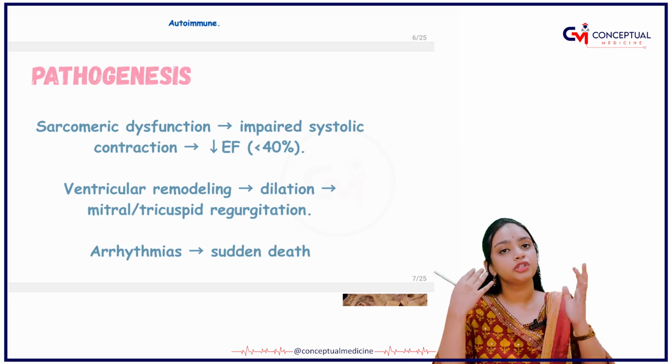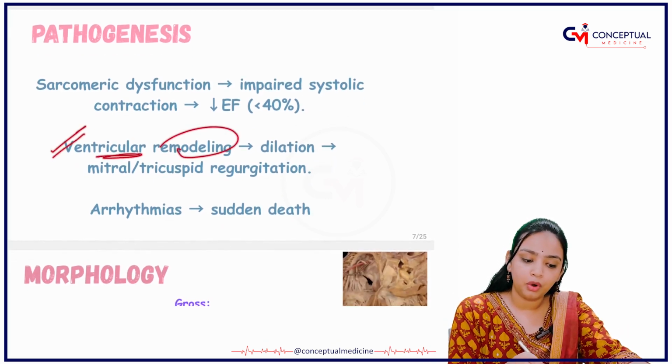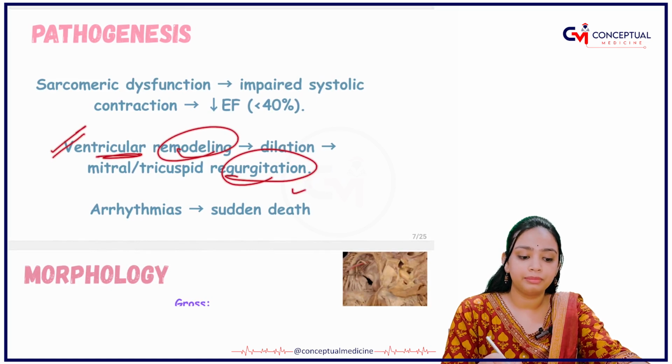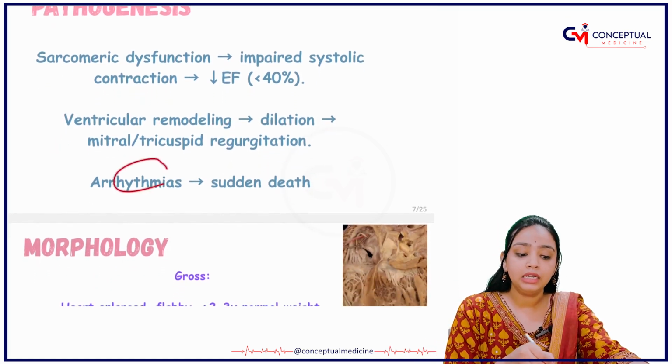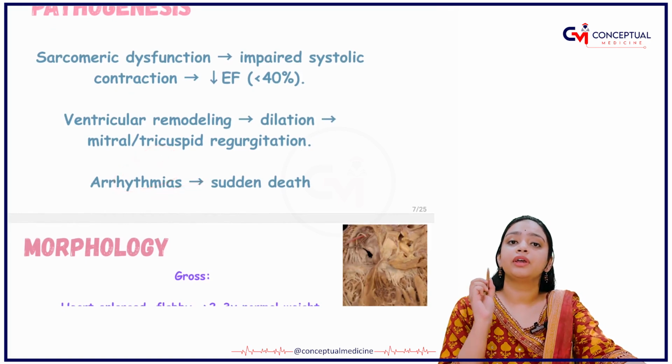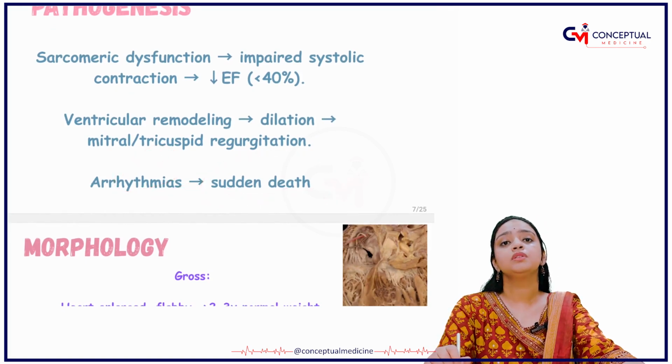Then there will be ventricular remodeling, as a result of which there will be mitral and tricuspid regurgitation. Arrhythmia, meaning irregular heartbeat, occurs, and the person will finally end in sudden death.